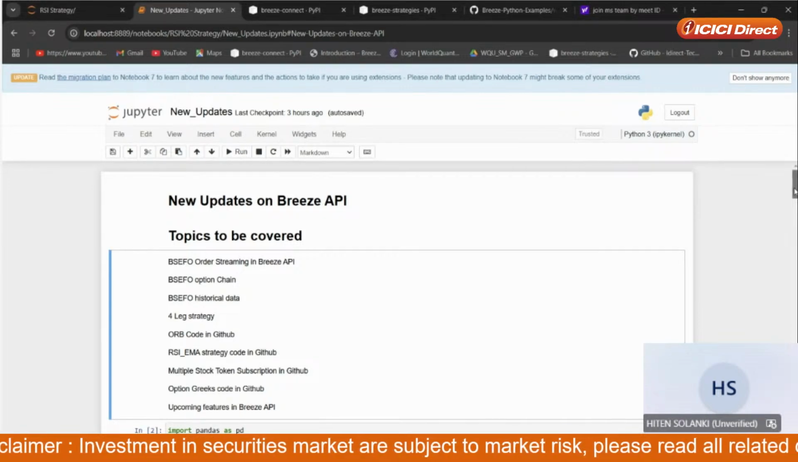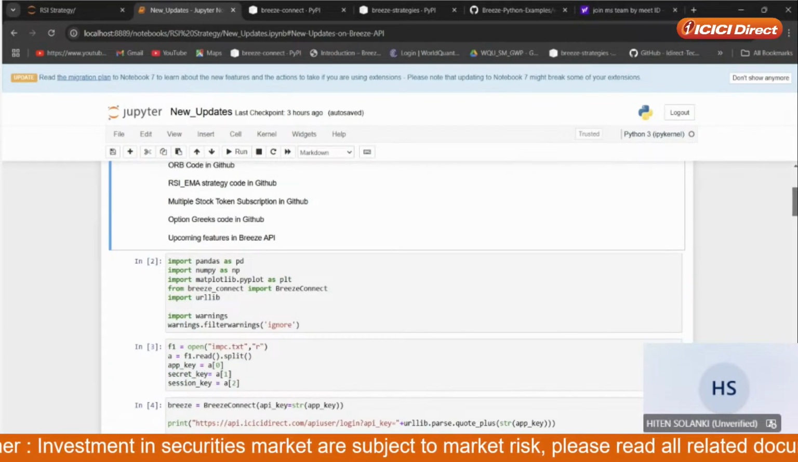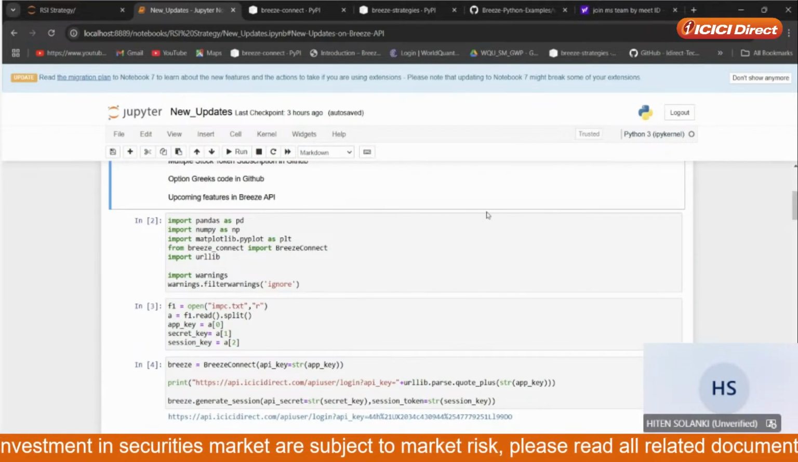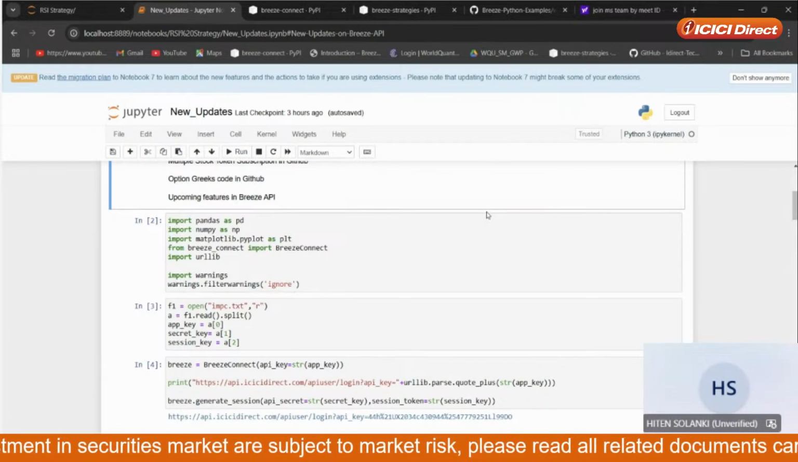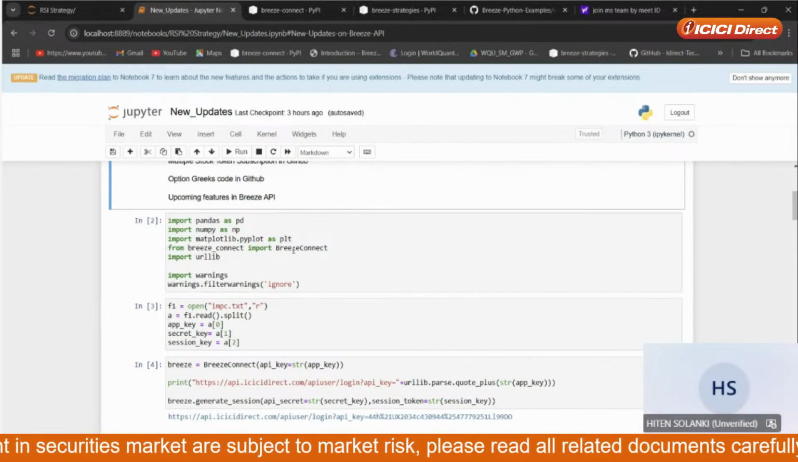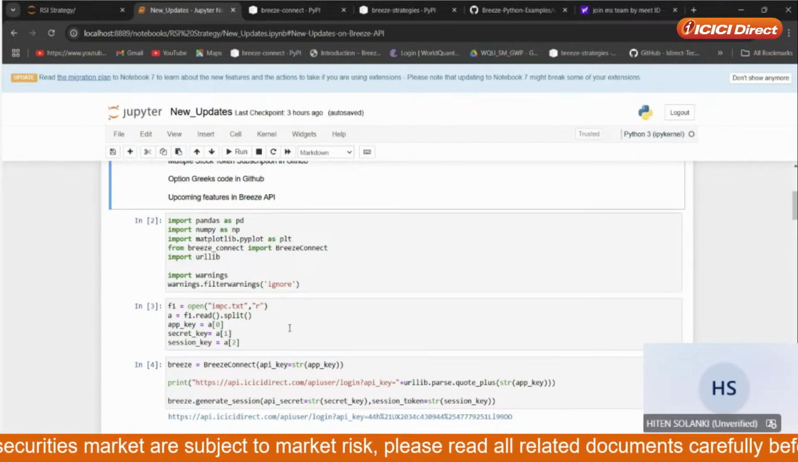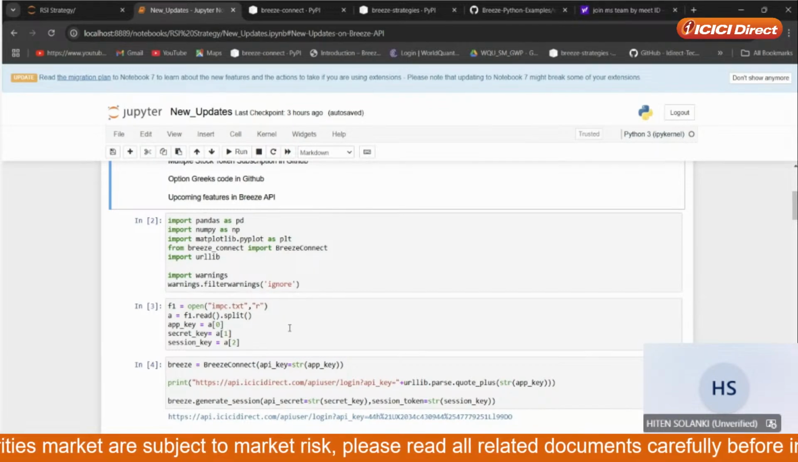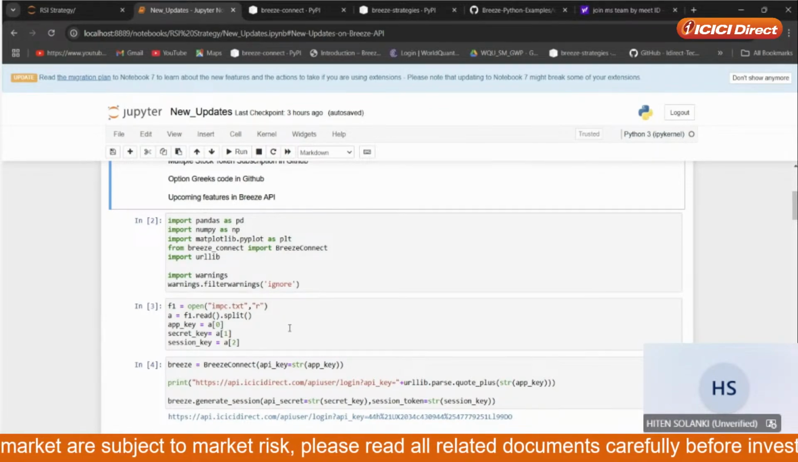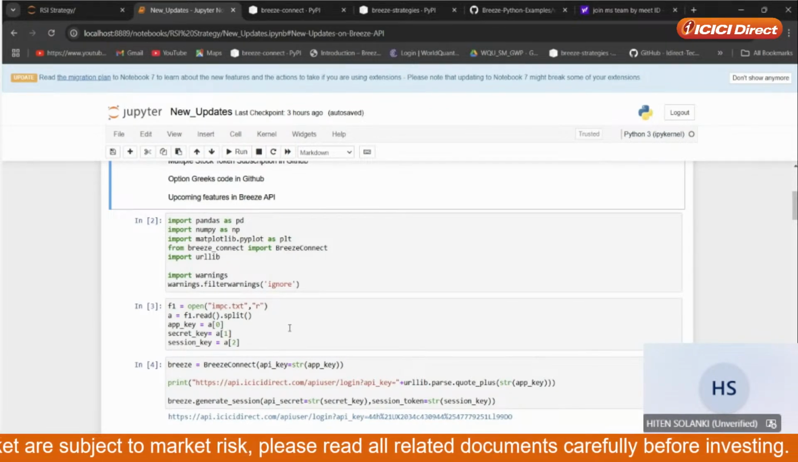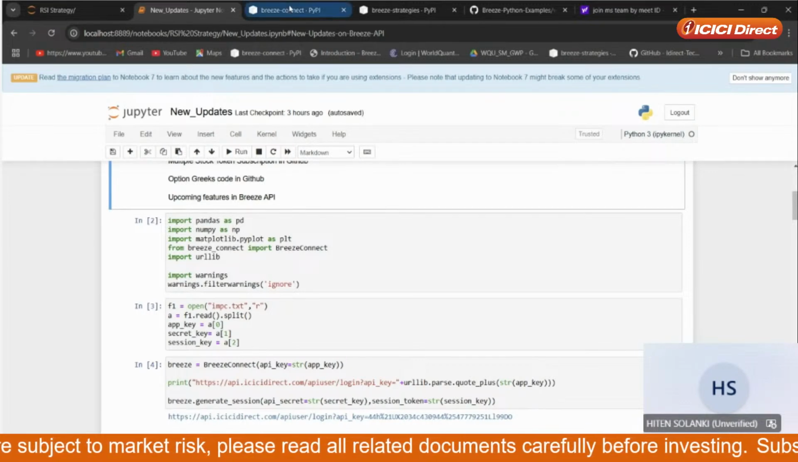Exactly what you need to do first is the initialization part. You need to import the library, then pass the API key, secret key, and session key. This is the very basic part, and in each video we start with this part only. So let me tell you once again.